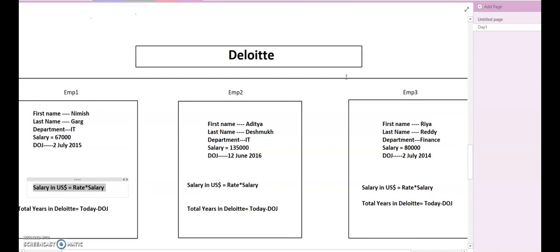And then I have another behavior: it is giving me the total years of that particular employee in Deloitte, today minus date of joining. So these two blocks are doing something. They are not just storing data, but they are also doing something. And these others are just storing the data.